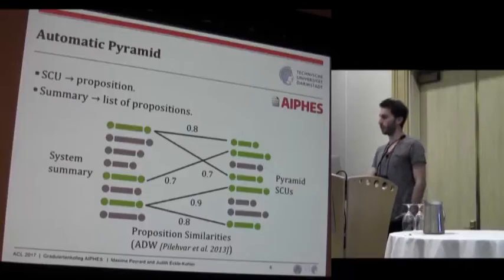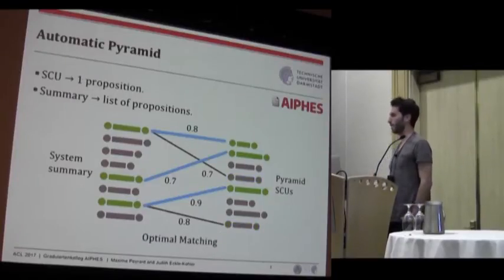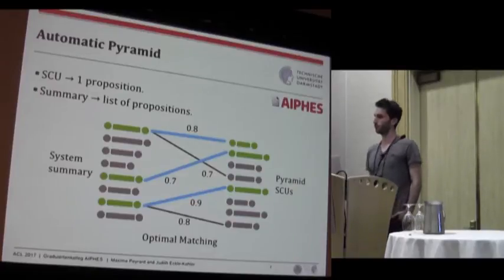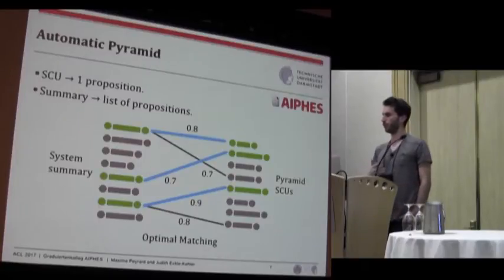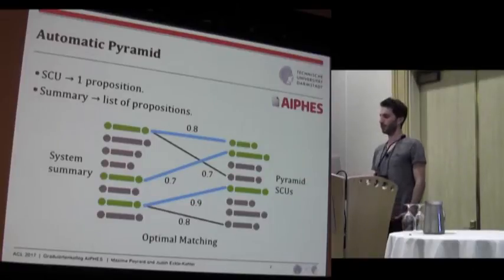And this gives us a bipartite graph. From this graph, there is a matching algorithm, the Munkres-Kuhn algorithm, which is run to find the optimal matching. And the result is a list of propositions from the summary and from the pyramid set which are matched. And the score for the summary is the sum of the weights of the matched SCUs. So this is the automatic metric we want to use.